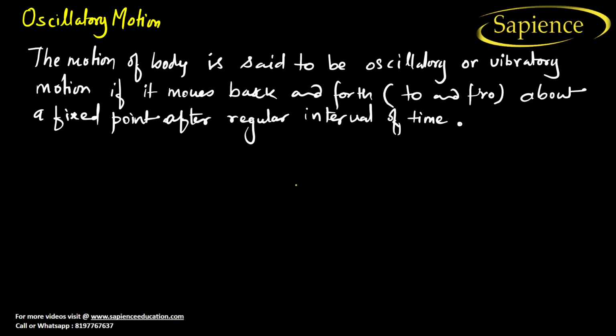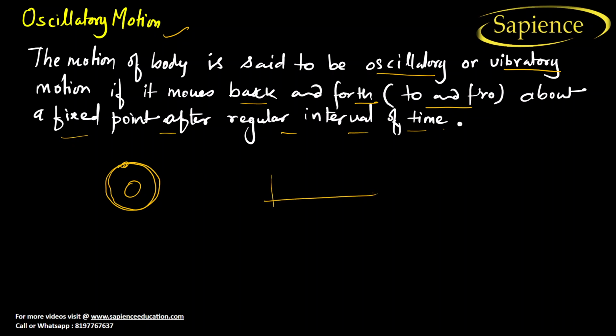Now, apart from periodic motion, we need to know what is oscillatory motion. The motion of a body is said to be oscillatory or vibratory motion if it moves back and forth, or to and fro, about a fixed point after a regular interval of time. For example, Earth moving around the sun is not back and forth motion.